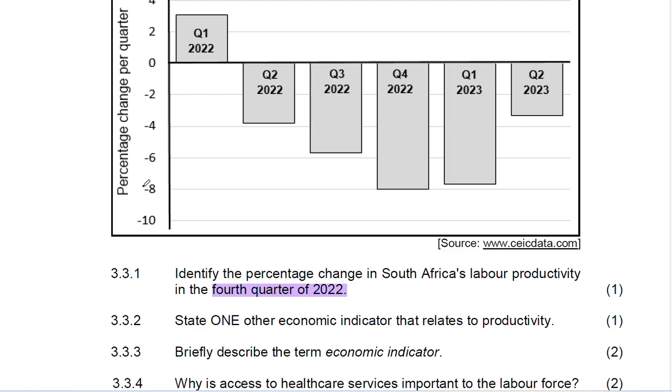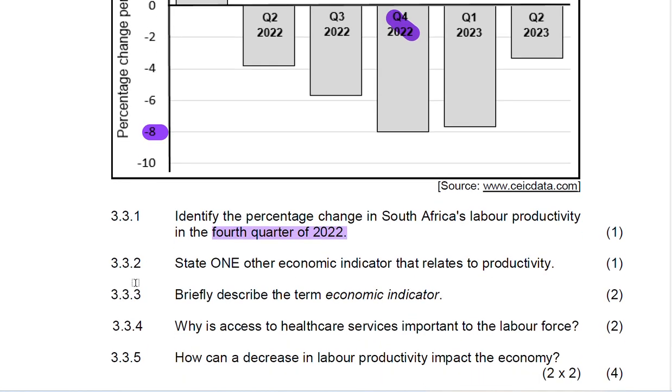It is -8%, because we can see that quarter 4 is sitting on -8 here. And we're looking at this part. This was the easiest question because you're just looking at the graph and then you're responding to the question, -8.